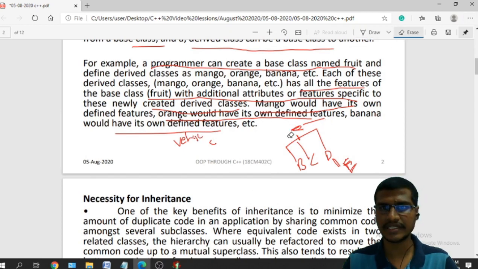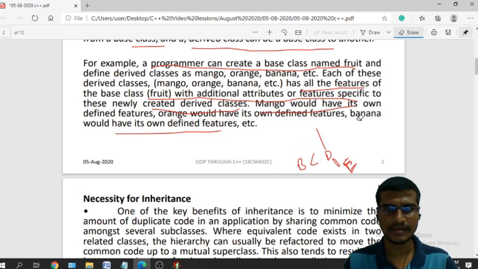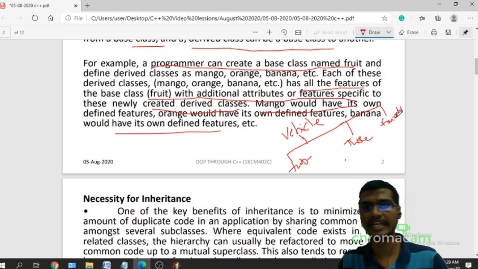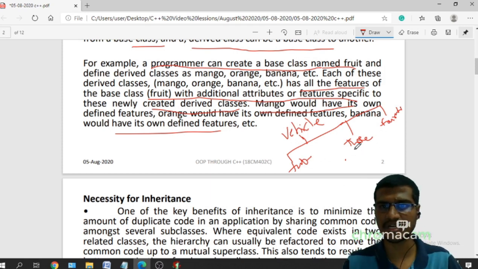So I will first erase this. If I have a vehicle class, from this vehicle class I am deriving two more classes: two wheeler, which is a subclass of this vehicle, and three wheeler, and from this three wheeler we have this four wheeler. Okay. So from this vehicle class I am deriving three more subclasses: the two wheeler subclass, the three wheeler subclass, and the four wheeler subclass.